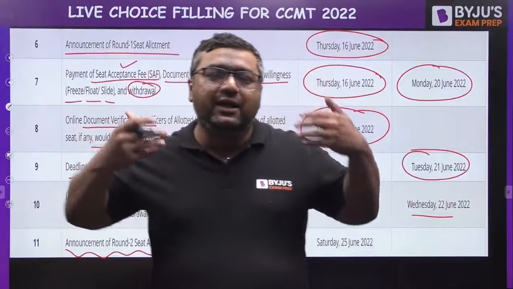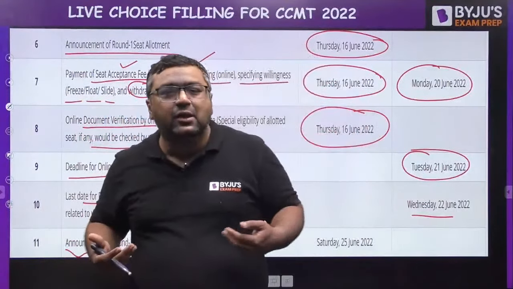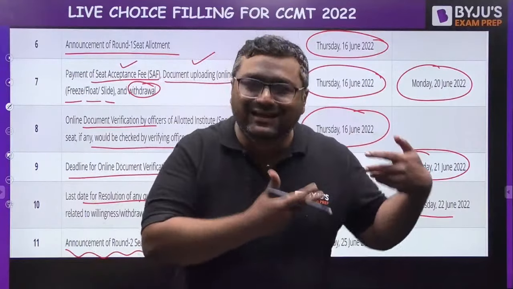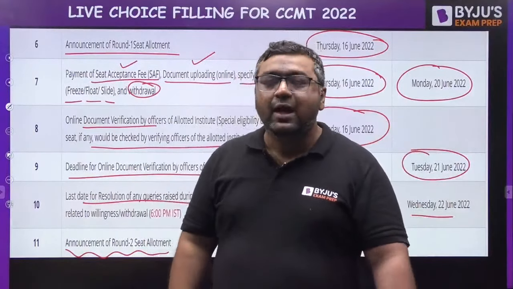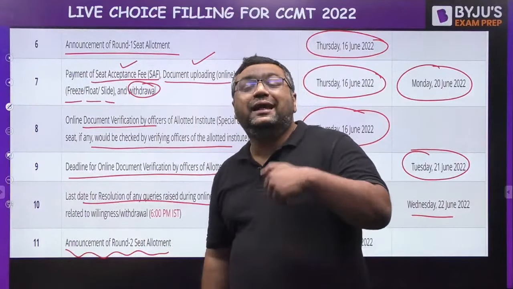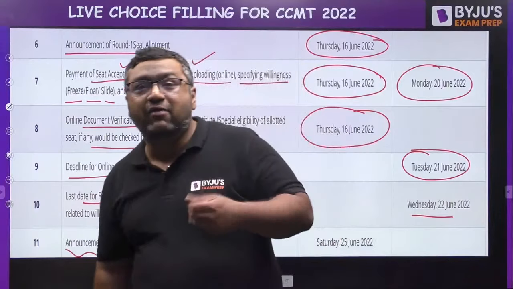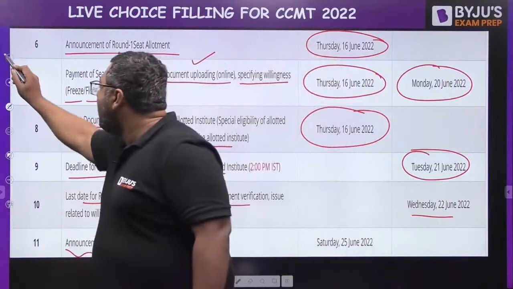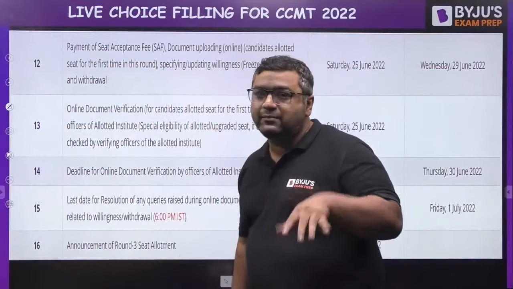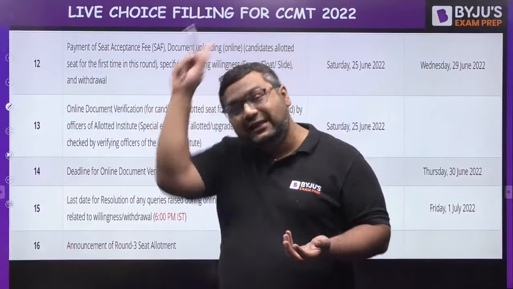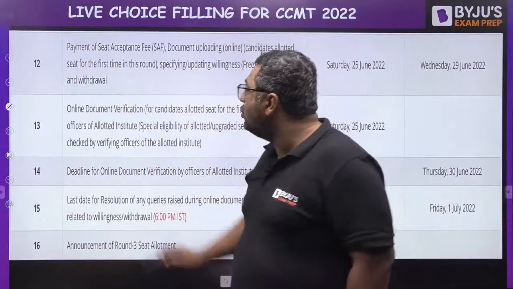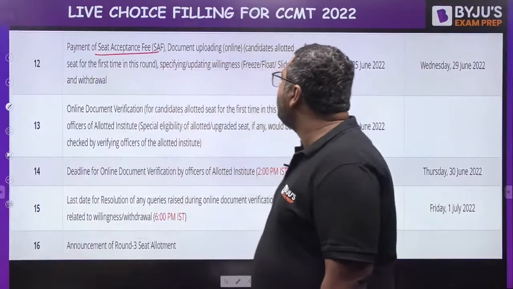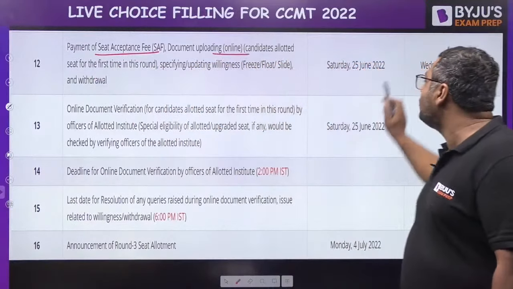Those will be once again distributed to the students who have not got any seat in the first round of counseling. And also the students who got a seat can have slide or float as they have filled the option. After that, once again you need to repeat the same. This time the students who have not got a seat in round 1 but got one in round 2 have to go with seat acceptance fees and document uploading, the same procedure.